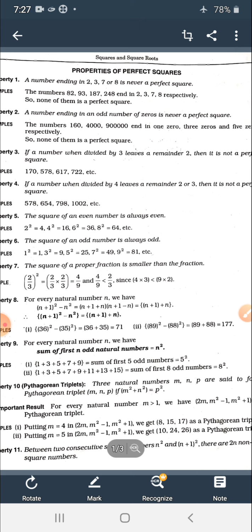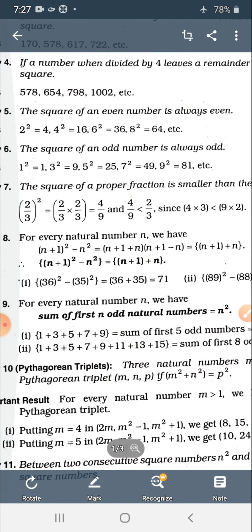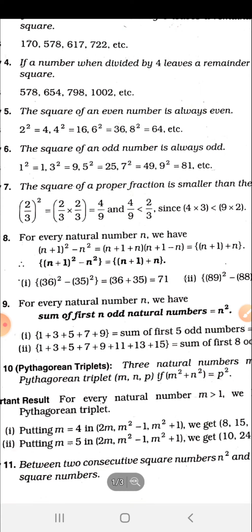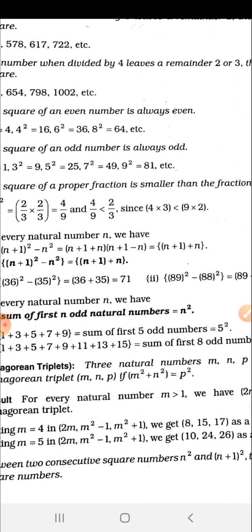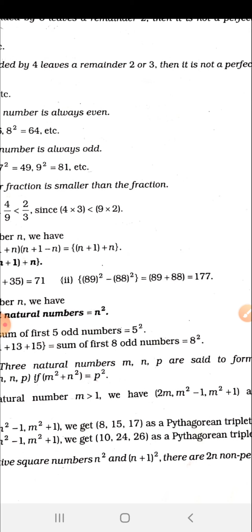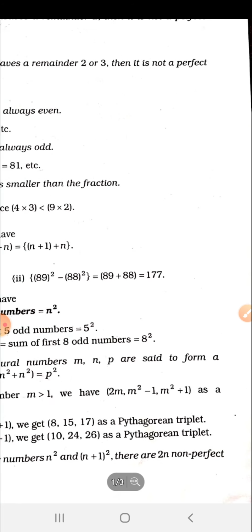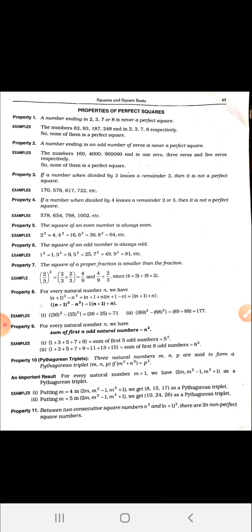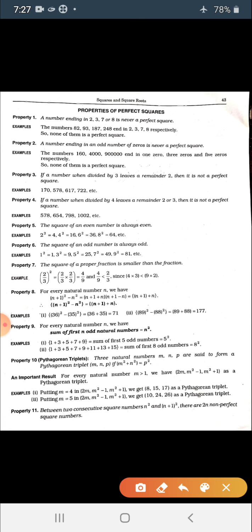Let's see the last property. The last property says that between two consecutive square numbers n square and n plus 1 whole square, there are 2n non-perfect square numbers. We'll understand it by an example. Between two consecutive square numbers n square and n plus 1 whole square, there are 2n non-perfect square numbers. So let's see how.